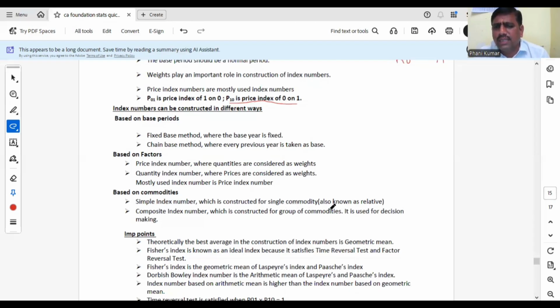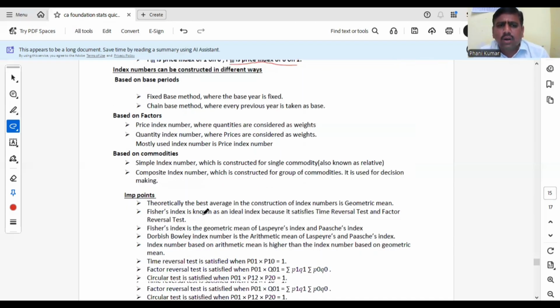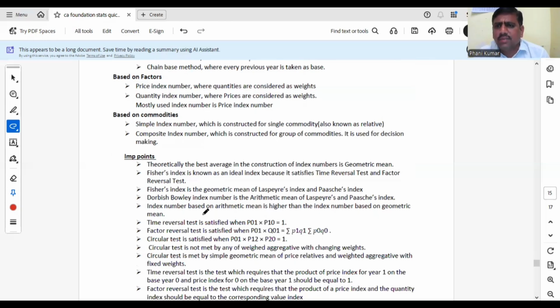Single commodity means relative. Composite index number: you have not a single commodity but a group of commodities. For all those groups of commodities, we are measuring the changes in prices or quantities. So those index numbers are known as composite index numbers, which are constructed for a group of commodities. Always for decision making, we will use composite index number. For decision making, which index numbers are we using? Composite index numbers.